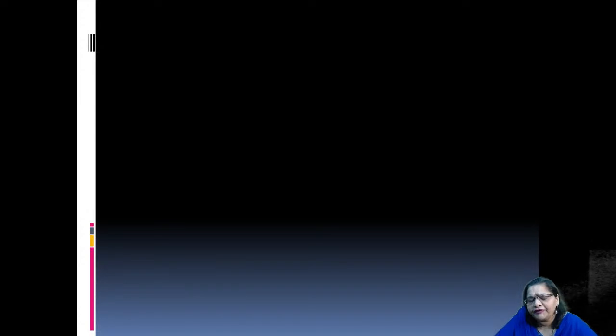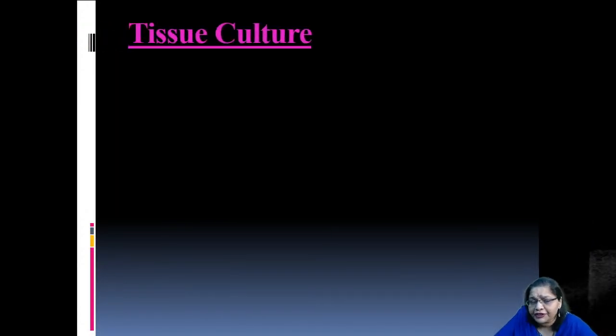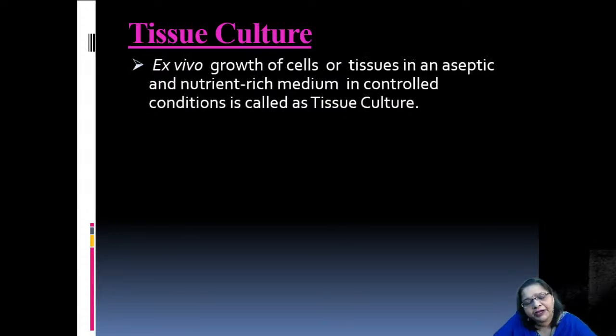Okay, let us see what we learned in tissue culture. Tissue culture can be done both in plants as well as animals. This process is actually an ex vivo growth of cells, that is, externally the living systems are grown in aseptic conditions in a nutrient rich medium, and these cells are grown in controlled conditions, that is in the lab, right? So this process of ex vivo growth of cells or tissues in an aseptic and nutrient rich medium in controlled conditions is called tissue culture.